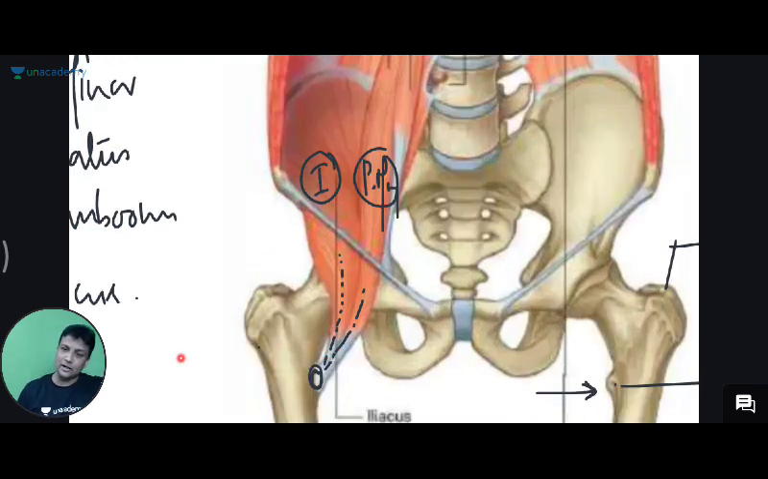So together, both of them are also called iliopsoas. Some of the authors will write that as iliopsoas. So there will be iliacus and along with the psoas major, the iliopsoas muscle. Okay, so this question was asked in your exam.